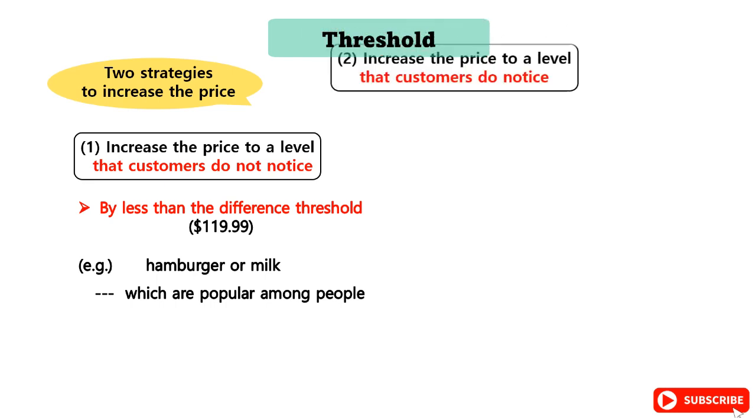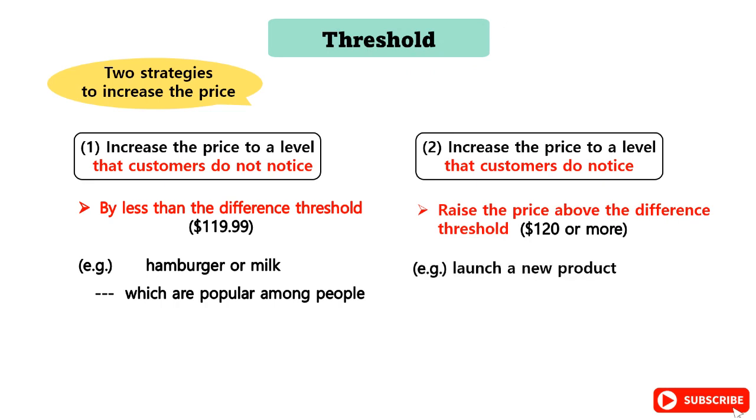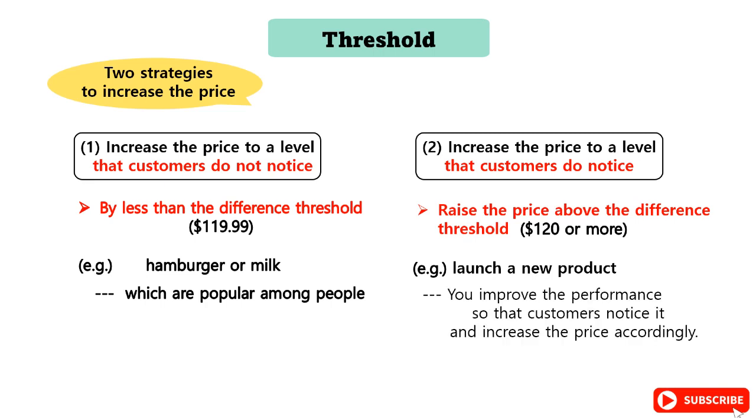The second strategy is to raise the price above the difference threshold, i.e., $120 or more, so that customer notices it. For example, when you launch a new product, you improve the performance so that customers notice it and increase the price accordingly. Customers will also recognize the difference in performance before and after upgrading the product, and will accept the price increase.